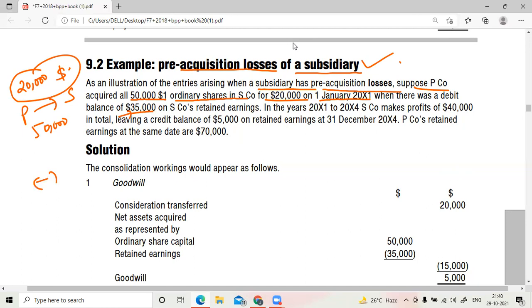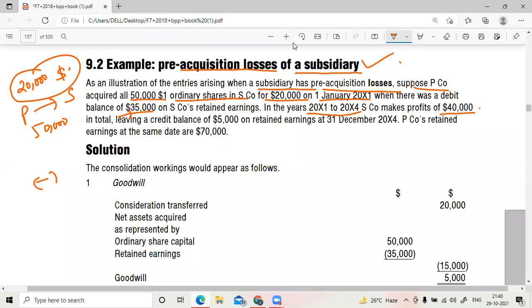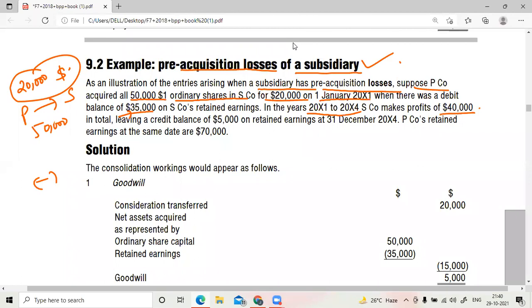So in the years now, what has happened is January 1st they acquired, it seems. After the acquisition from Jan 1st till 2004, subsidiary has made profits. So almost all they have wiped out the negative balance, it seems. But we are concerned with the pre-acquisition or post-acquisition?